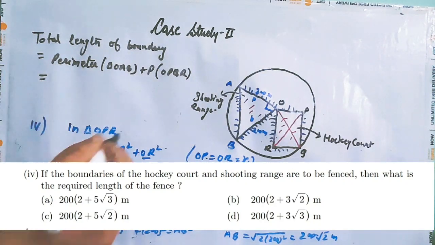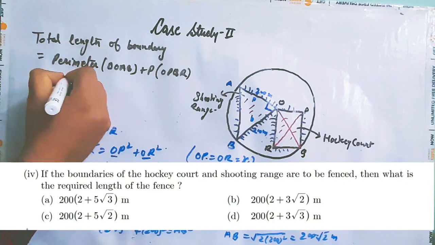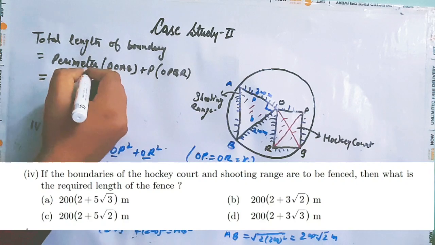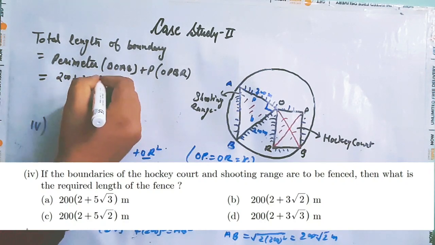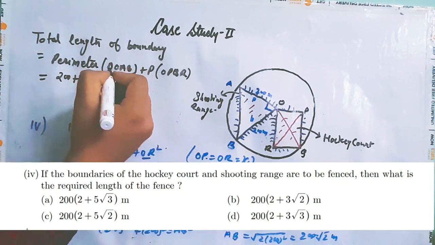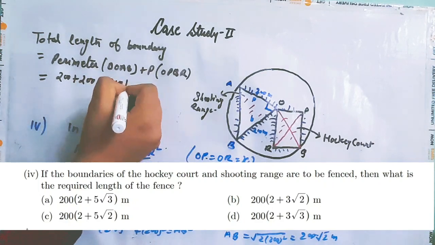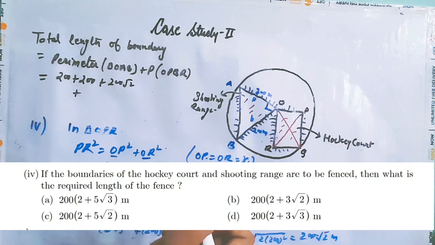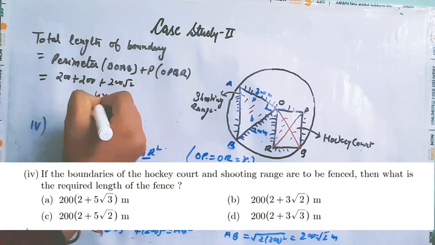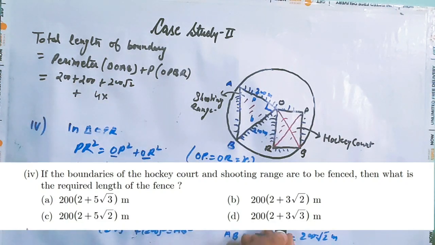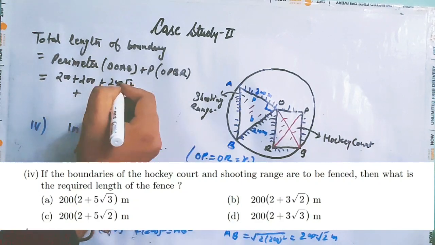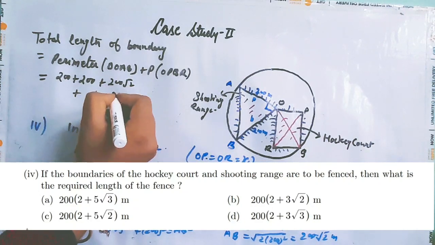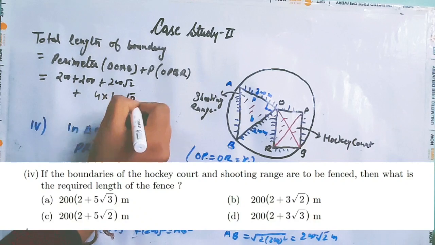This will be equals to, now perimeter of OAB will be sum of sides, that is 200 plus 200 plus 200 square root 2, and perimeter of square will be 4 into the side of square is 100 square root 2, it is 4 into side, so 4 into 100 square root 2.